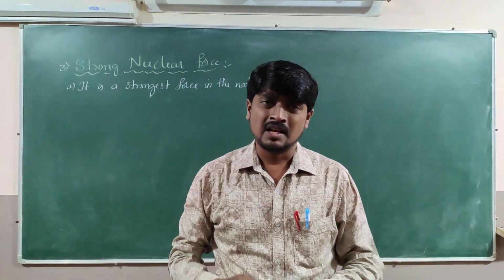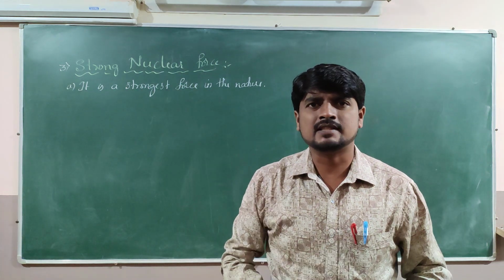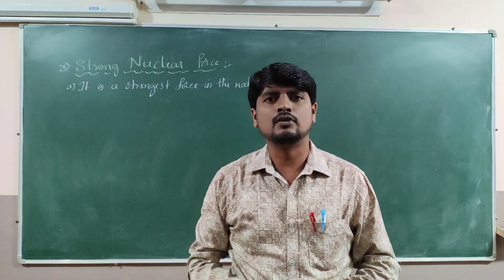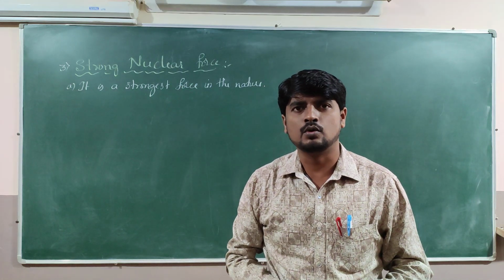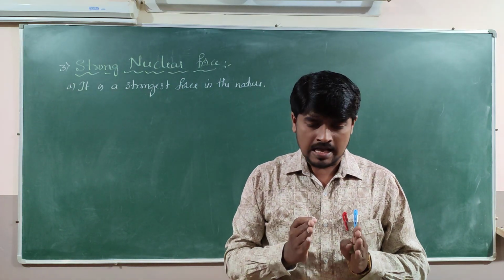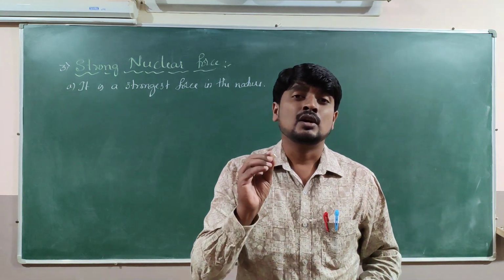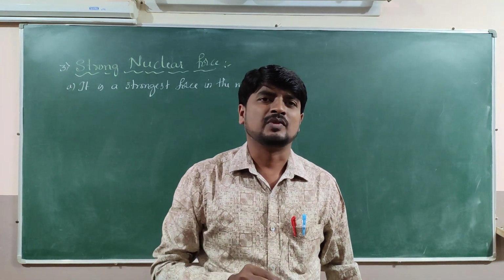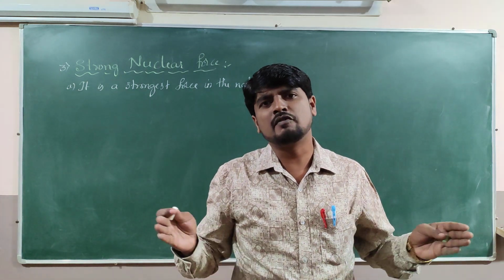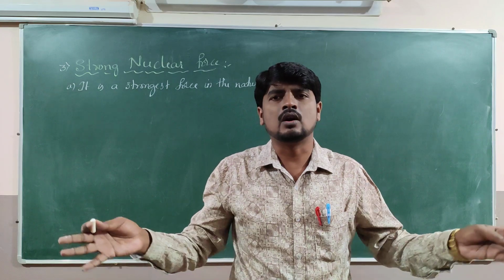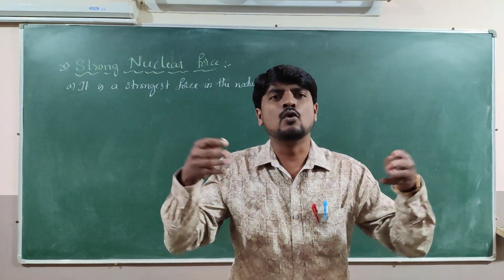Second thing is, as we discussed in the previous class about the properties of gravitational force and the electromagnetic force, we said that both obey the inverse square law. That is, as the distance between the two particles or two bodies increases, force decreases, or if the distance decreases, force increases.